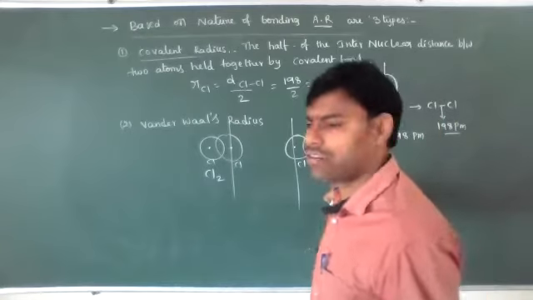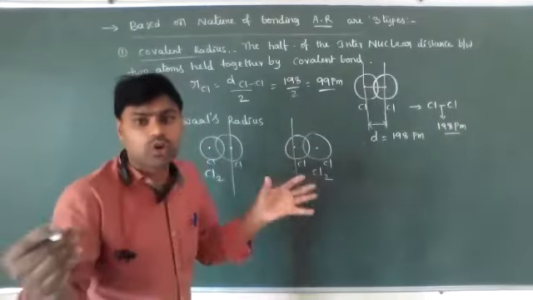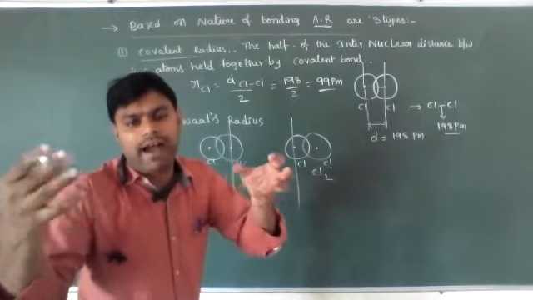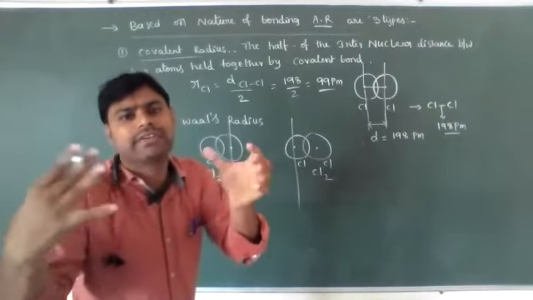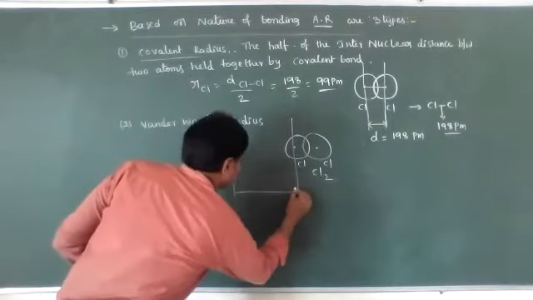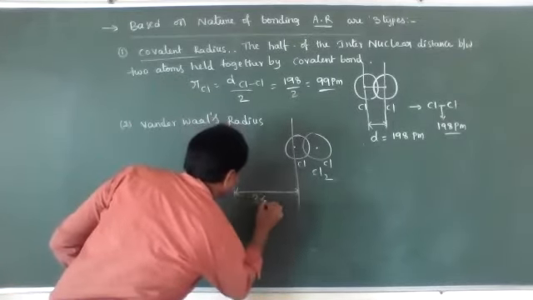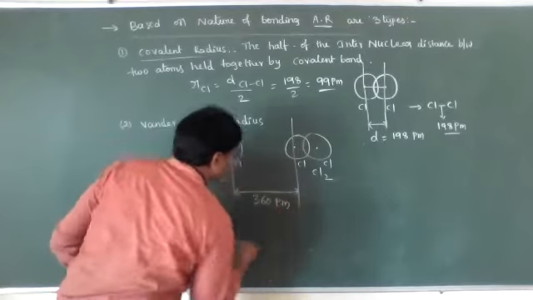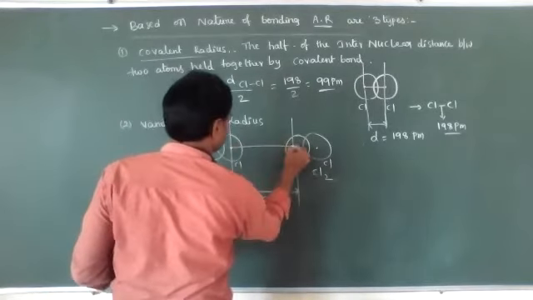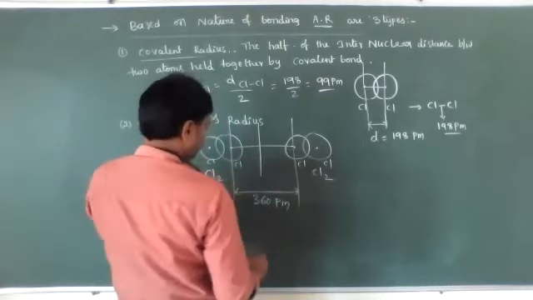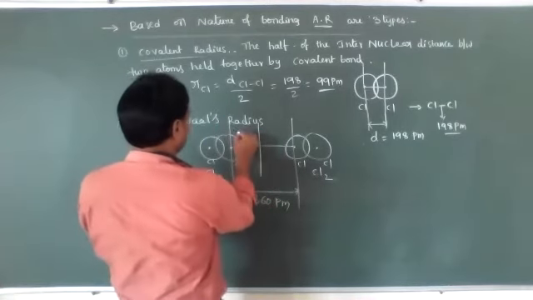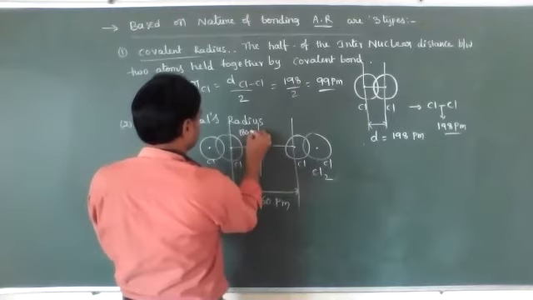The distance between the two chlorine molecules is around 360 picometers. Half of this distance is known as the van der Waals radius, which is 180 picometers.